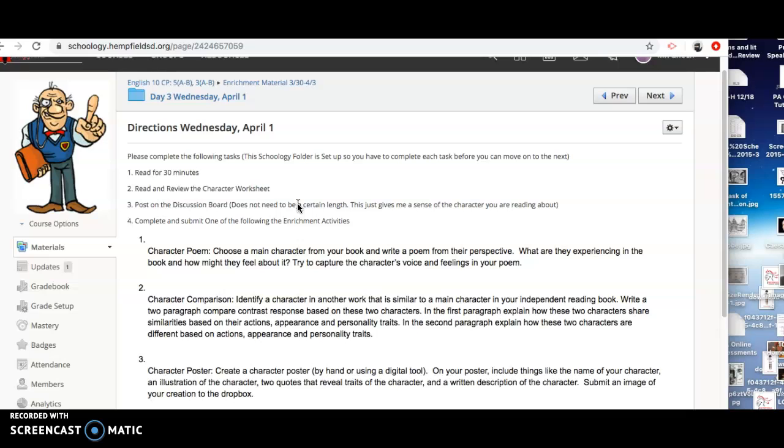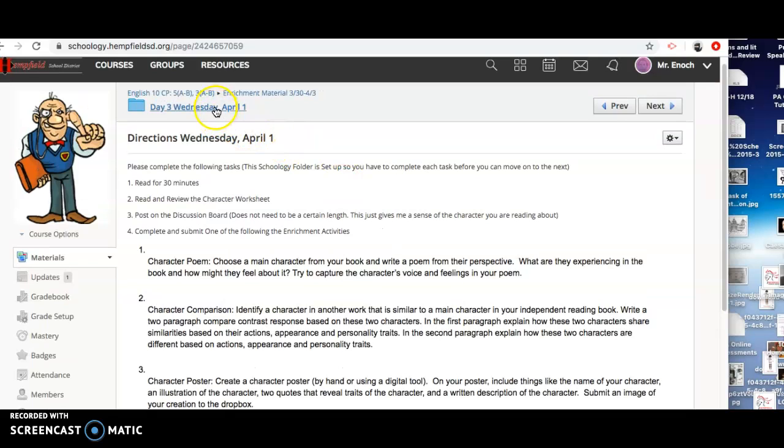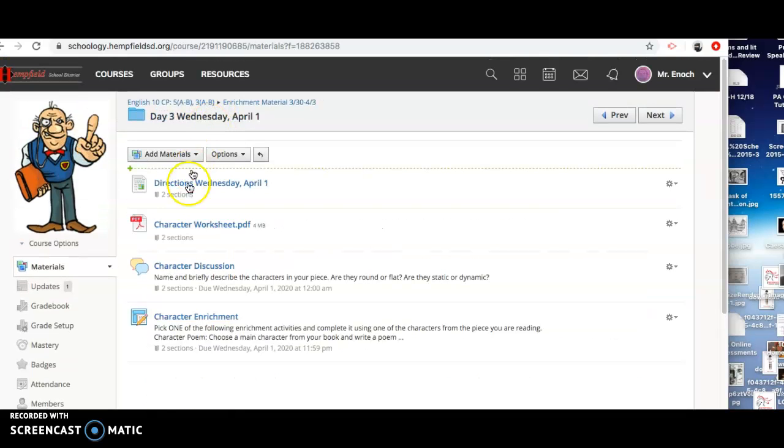Then you need to post a discussion board. Doesn't have to be a certain length. Just give me a sense of the character you are reading about. And then finally, you're going to complete and submit one of the following enrichment activities. I'm going to go over those at the end. So here is the character worksheet.